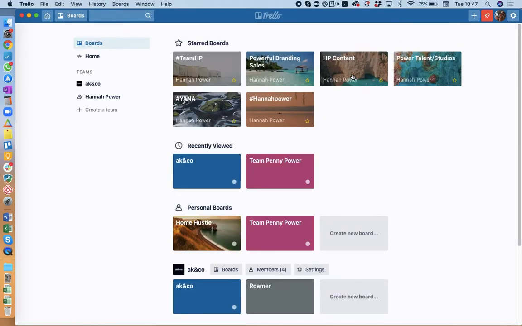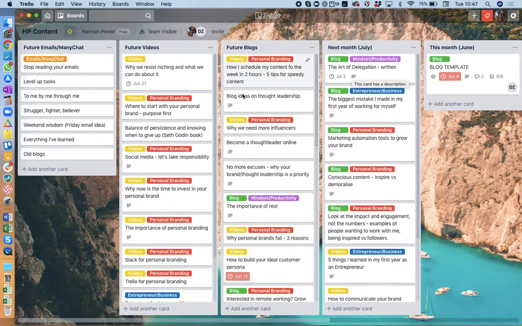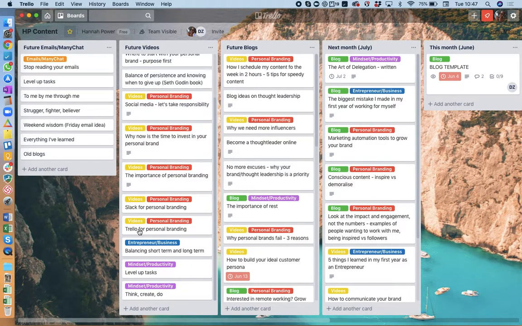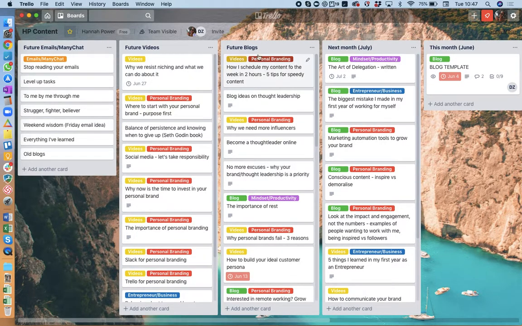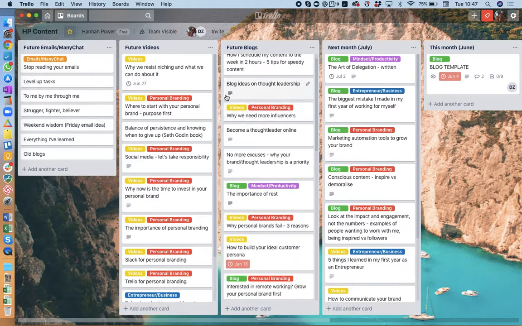A third way is for using it for content. This is where I store all of my content ideas, and they all go into future videos, future blogs, and also future emails or ManyChats, which is an automated messenger bot through Facebook. And I tag them whether they're blogs or videos or emails, and I also tag them based on topics. So I have 3 key topics I talk about: personal branding, mindset and productivity, and entrepreneurialism and business. And what it means is that I've always got blogs that I can grab on. I'm never going to run out of blogs I can create.